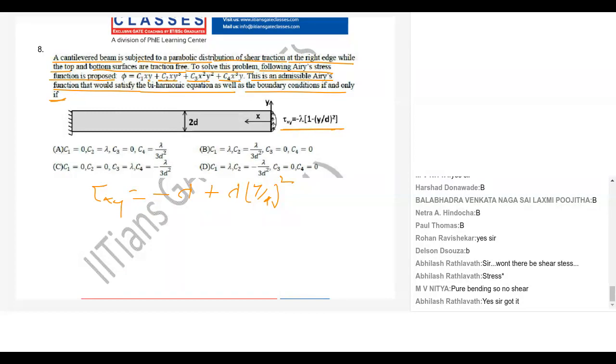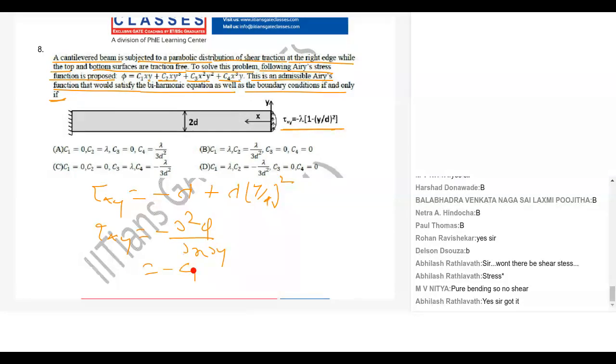Anyone? How can we solve this problem? From Airy stress function, tau xy is what? Minus dou square phi by dou x dou y. So find out from Airy's stress function what your tau xy is coming.